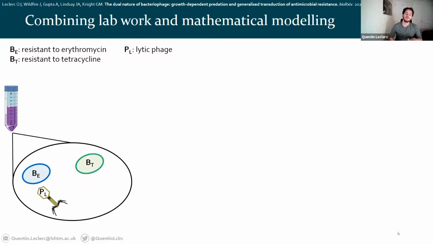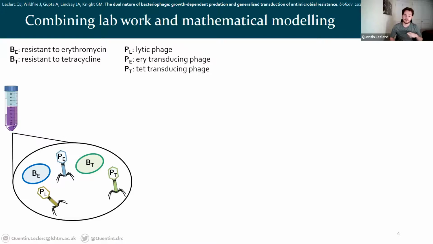Based on the biology of transduction, I know that eventually in that tube, transducing phage are going to appear that will carry either the erythromycin or the tetracycline resistance gene. And these transducing phage, by then interacting with the bacteria again, will eventually lead to double resistant bacteria, carrying both the ery and tet resistance genes.